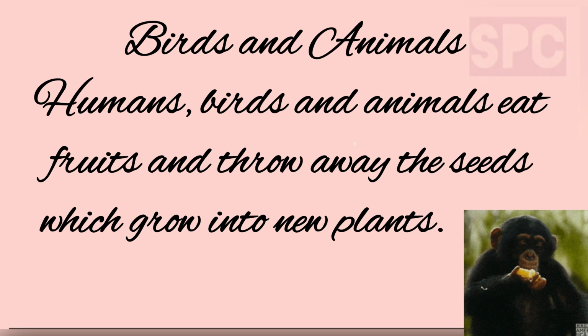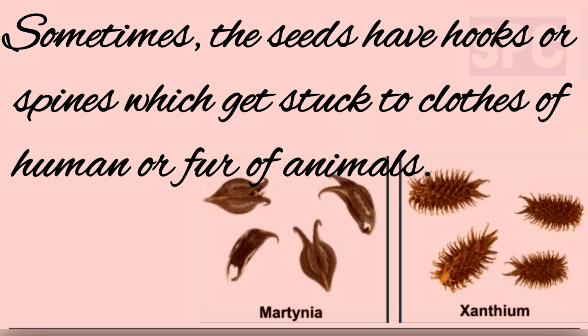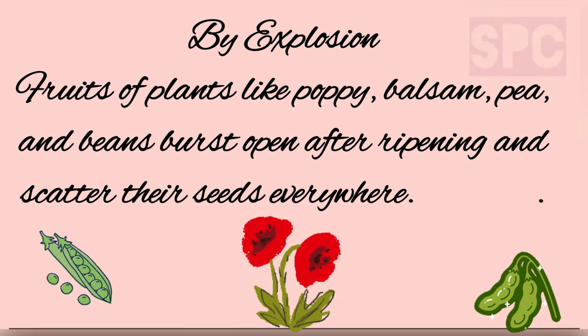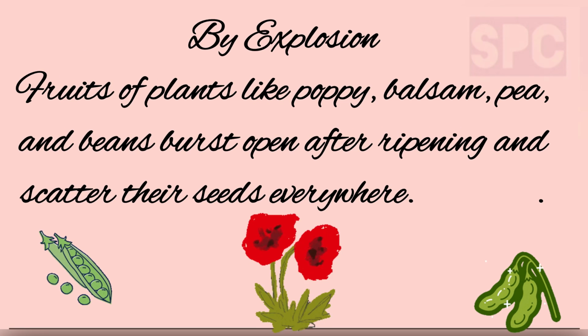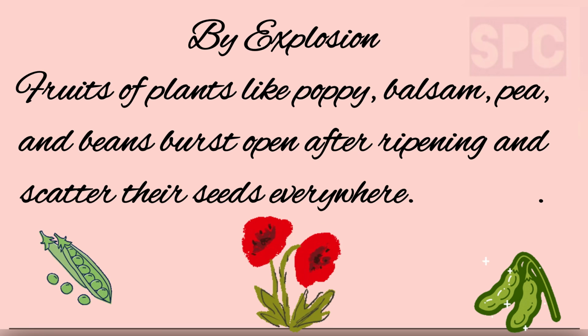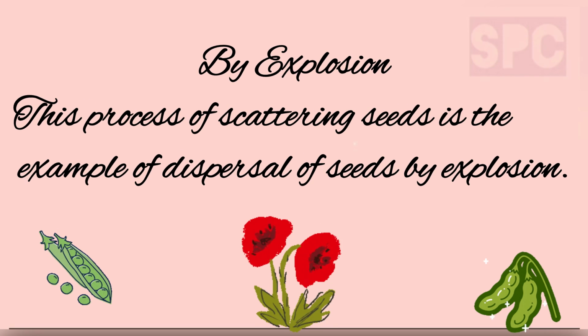Fourth agent, birds and animals. Humans, birds, and animals eat fruits and throw away the seeds which grow into new plants. Sometimes the seeds have hooks or spines which get stuck to clothes of humans or fur of animals. They are brushed off as the animals move here and there. For example, burdock, goosegrass, etc. Fifth agent is explosion. Fruits of plants like poppy, balsam, pea and beans burst open after ripening and scatter their seeds everywhere. This process of scattering seeds is the example of dispersal of seeds by explosion.